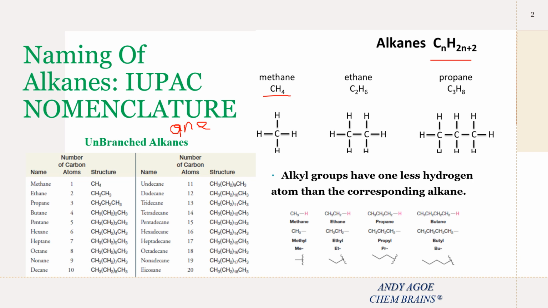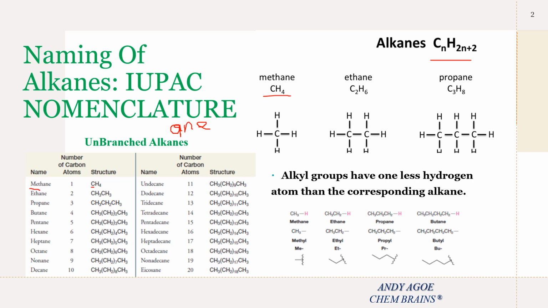Alright, so let's give a try at naming unbranched alkanes. In naming unbranched alkanes, the Greek name, that is the prefix, specifies the number of carbons present in that organic compound. For example, if we take CH4, how many carbons do we have? We have one carbon. Therefore, its prefix is meth.